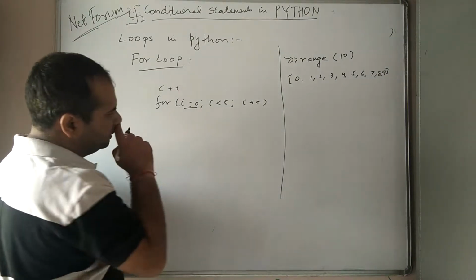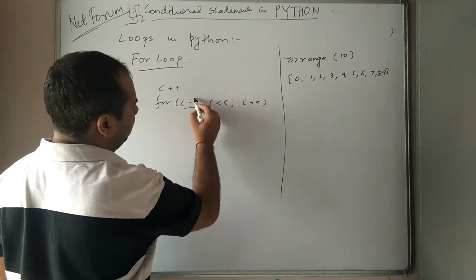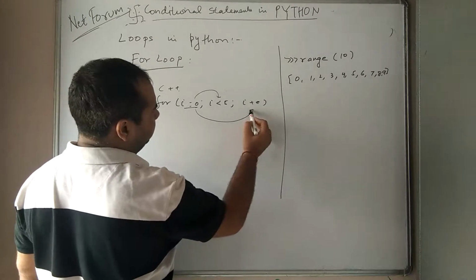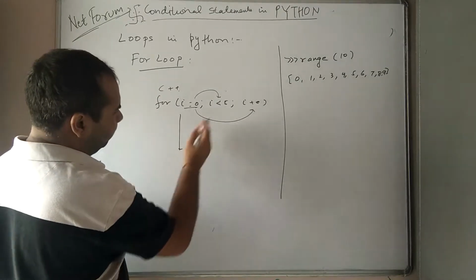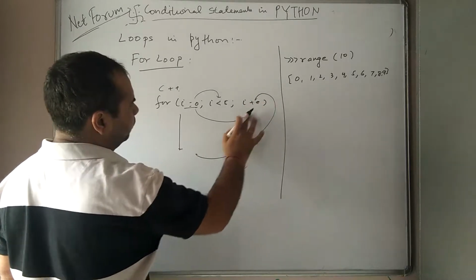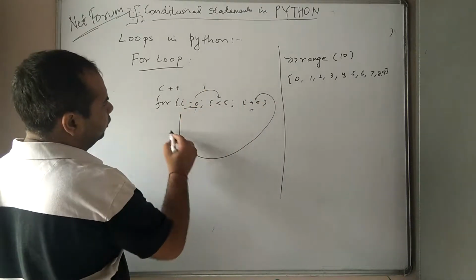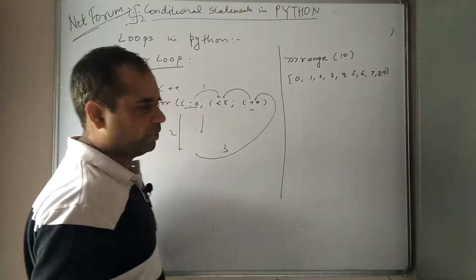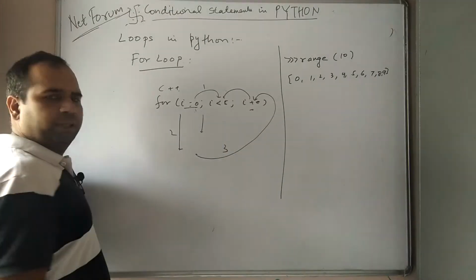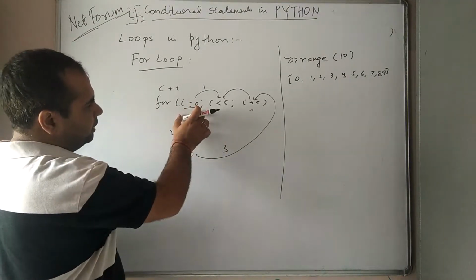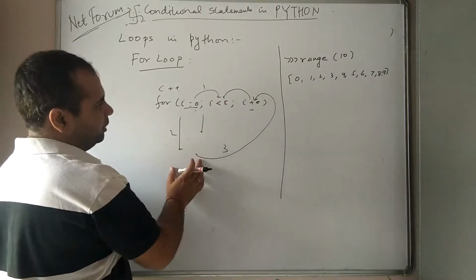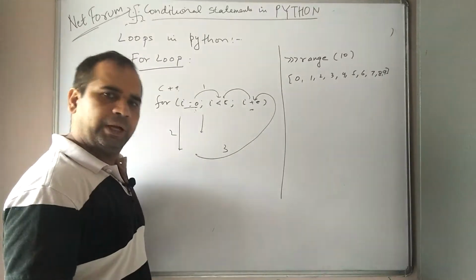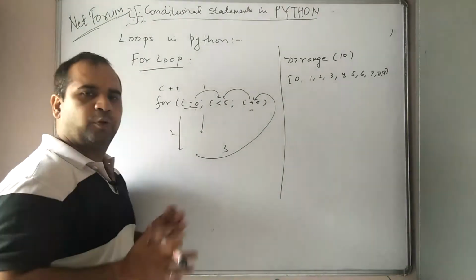i equal to 0 is the initial condition. It will check the condition, and if the condition is true, it will print the statement and then make the increment to 1, 2, 3, and again check the condition and continue the process. We all know this loop works in this way. It initializes, checks the condition, executes the statement, increments, again checks the condition, executes the statement. But in Python the scenario is a little bit different.